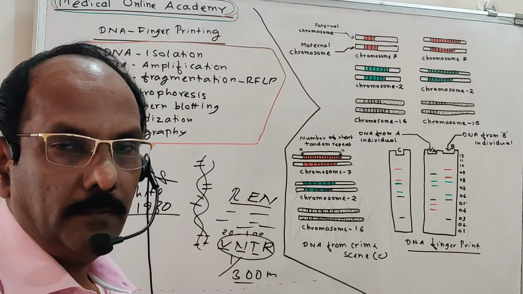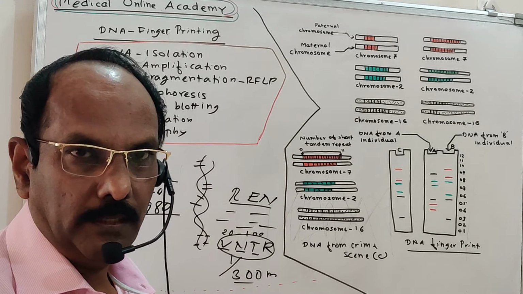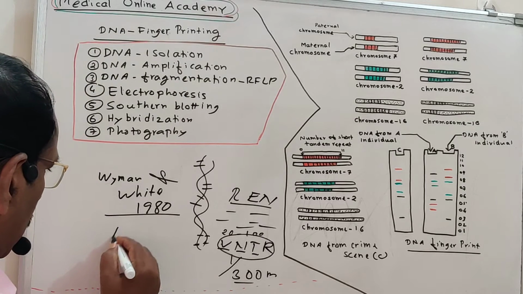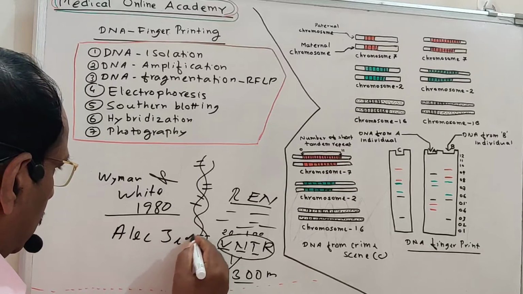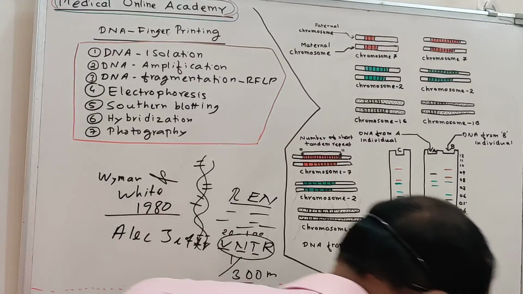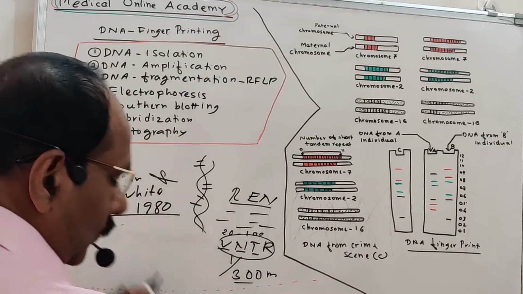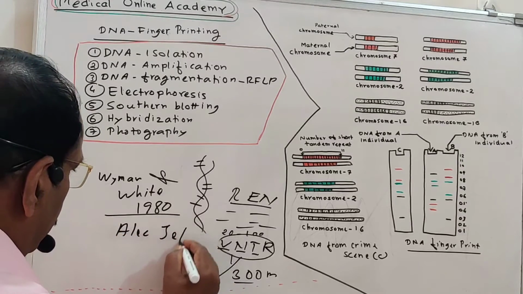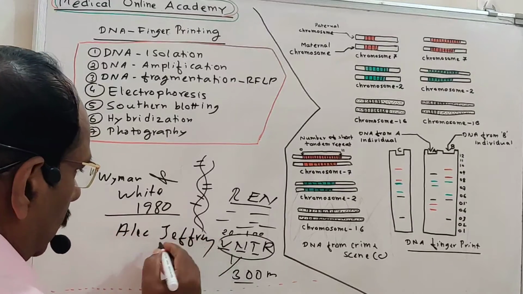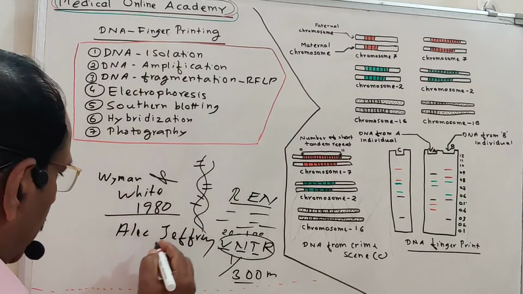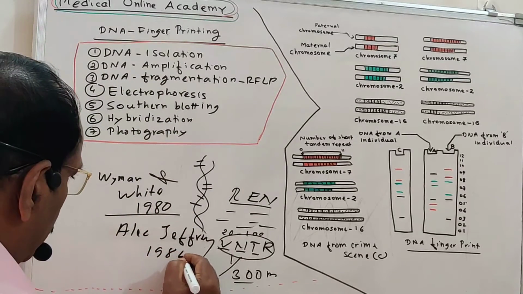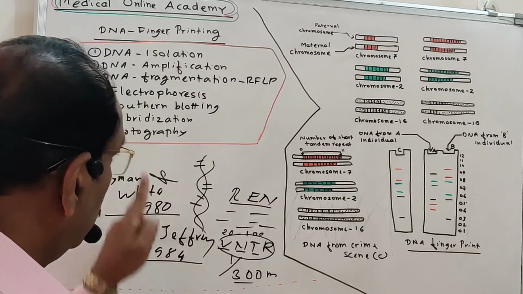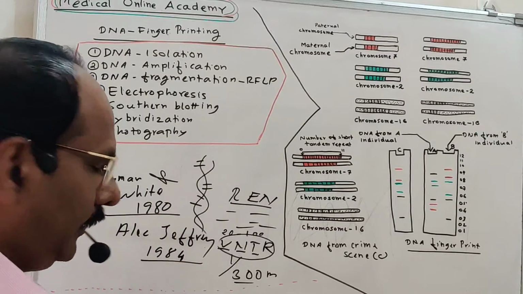Thereafter, the DNA fingerprinting technology was developed. It was discovered by the scientist Alec Jeffreys, who is known as the father of DNA fingerprinting. He discovered DNA fingerprinting in 1984, four years after the VNTR was discovered in 1980.